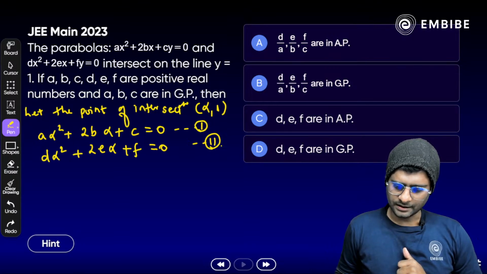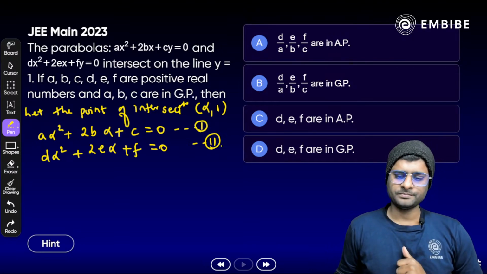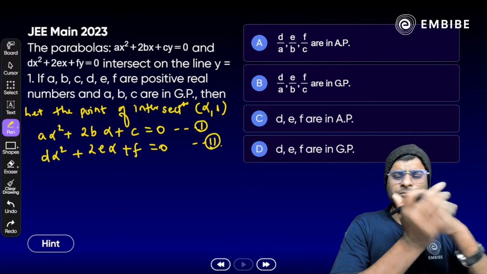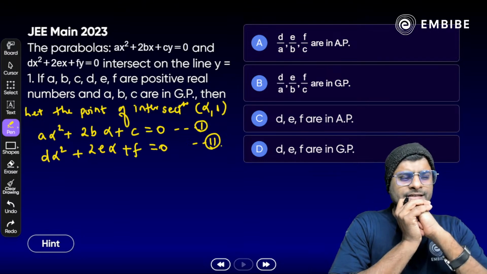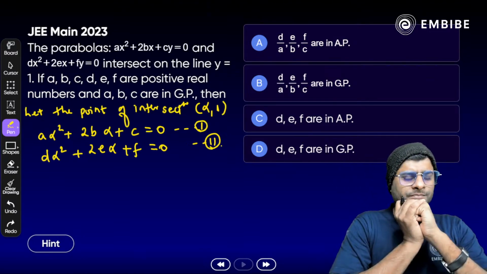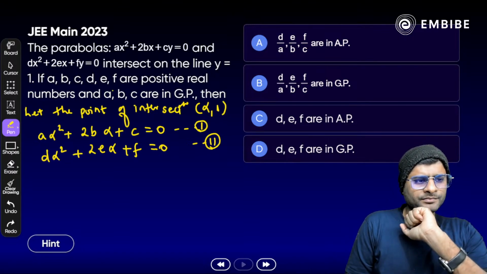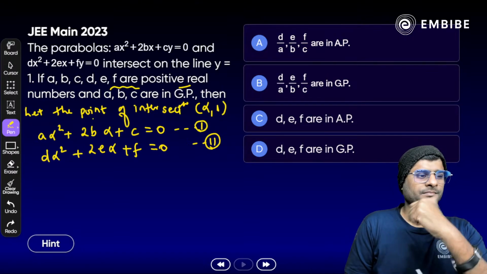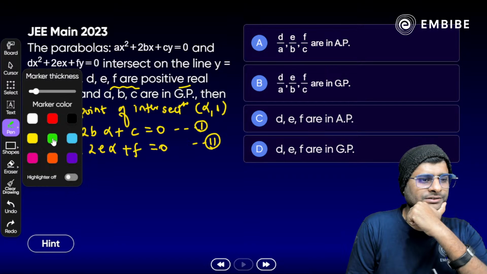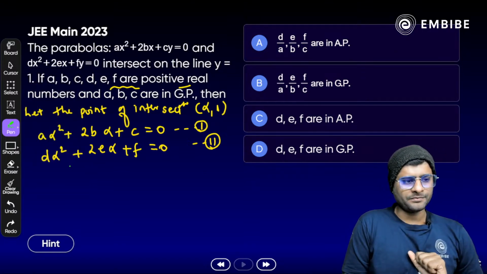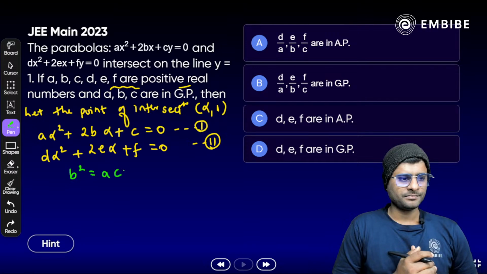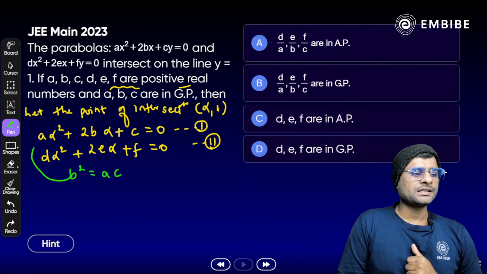Again, all are saying option A. Okay. All right. Now from first and second, now a, b, c are in GP. क्या हम इसका यूज कर ले? a, b, c आपका GP में, yes, geometric progression. So if a, b, c are in GP, we have to simply write down b square is equal to what? ac.